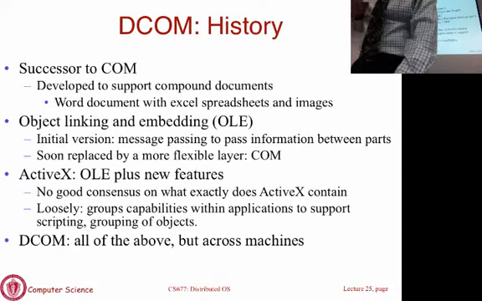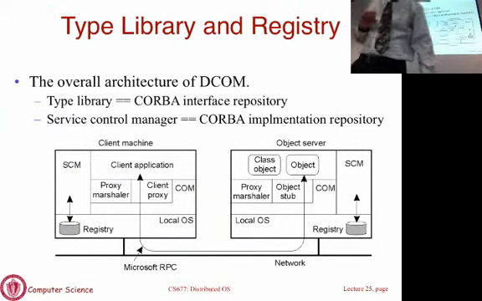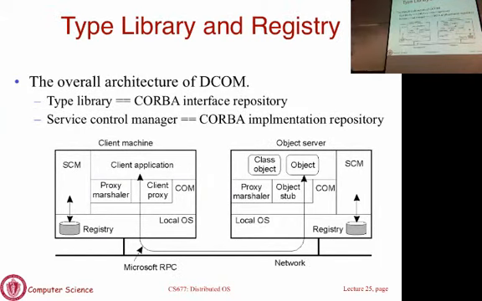So with that history, let's talk a little bit about the architecture. The architecture of DCOM doesn't look very different from CORBA. The terminology is all different, but the concepts are the same. In CORBA, there is something called an interface repository, which is where each method is going to store its interface, and when another method wants to import the interface, you are going to go to the interface repository and import it. At that point, you can invoke methods on that object.